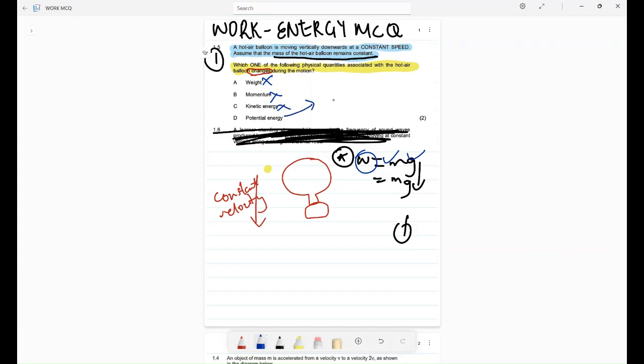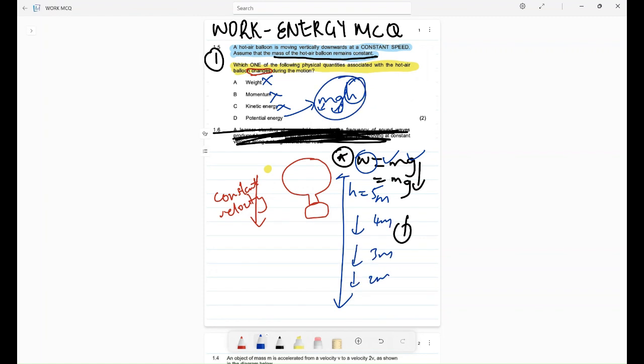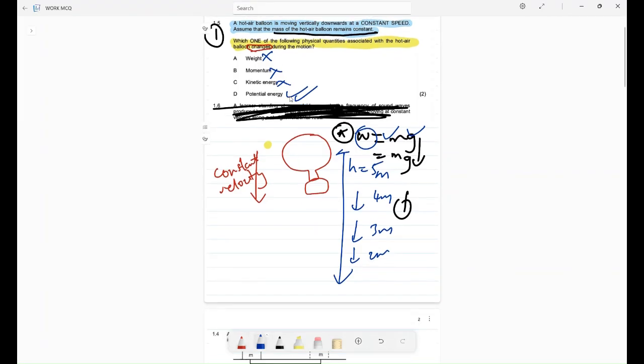Now, what about potential energy? Potential energy is mgh. m is constant, g is constant. What about h? If it is moving downwards, let's say the height here is 5 meters, but as it goes down, our height changes. So our potential energy will change. So the answer for this multiple choice question is D, for 2 marks. It is a matter of understanding your concept.